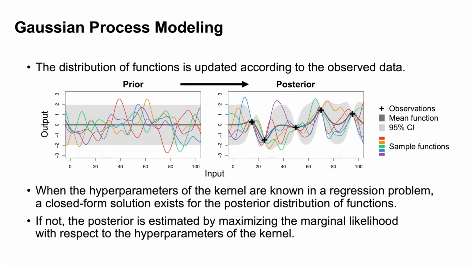The distribution of functions is updated according to the observed data as illustrated in the plots. Given 5 observation points, you can find that the possible range of the functions is constrained after updating the distribution. When the kernel hyperparameters are known in a regression problem, there is a closed-form solution for the posterior distribution of functions. If it is not the case, the posterior must be estimated by maximizing the marginal likelihood of the model with respect to the kernel hyperparameters.